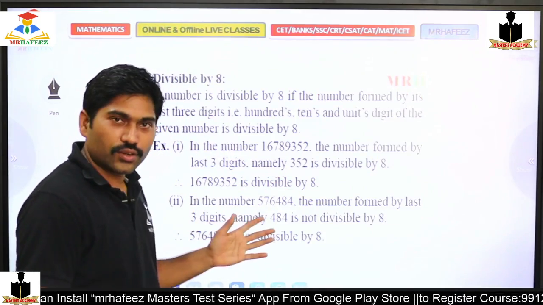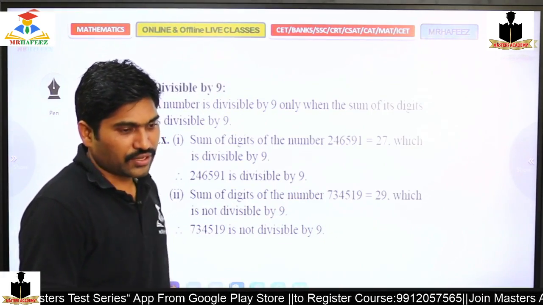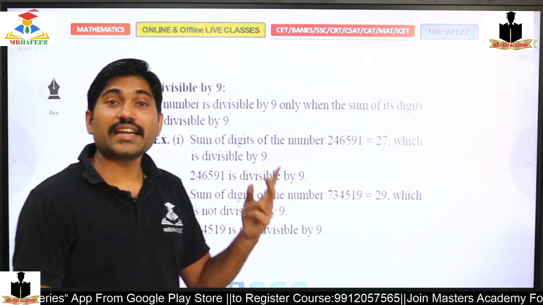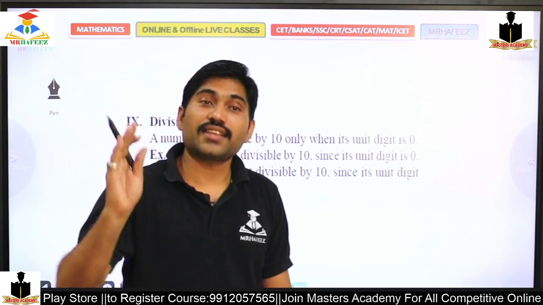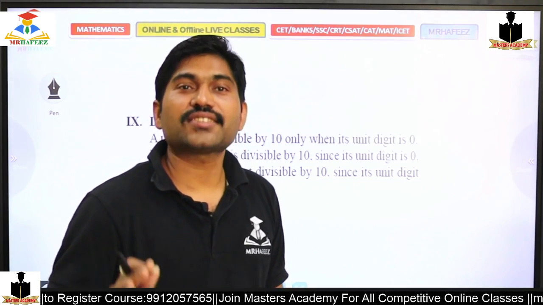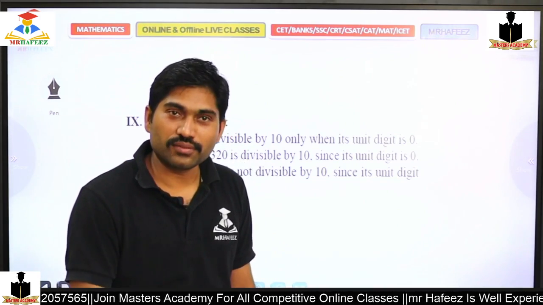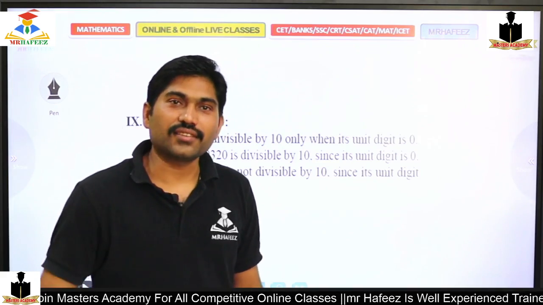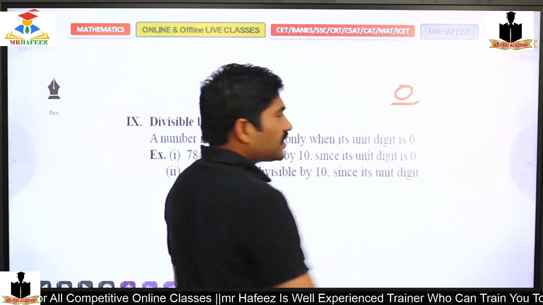So 8 is already known because it's just 2 cube. Last 3 digits, it's enough. So what about 9? 9 is again depending on 3. What about 10? 10 has a rule, the rule just depends on the last digit. If the last digit is 0, it is fixed, there is no other alternate. If the last digit is 0, then that is divisible by 10.